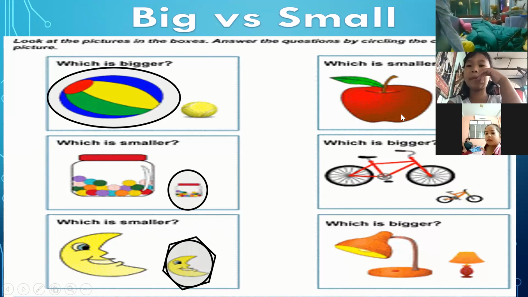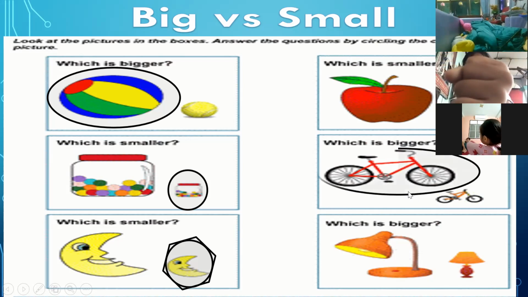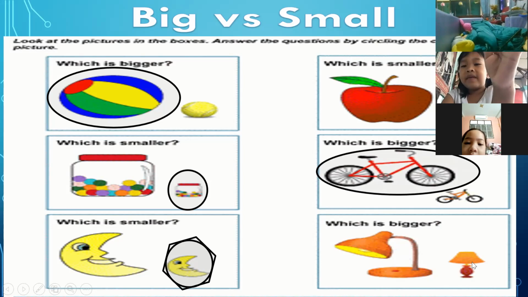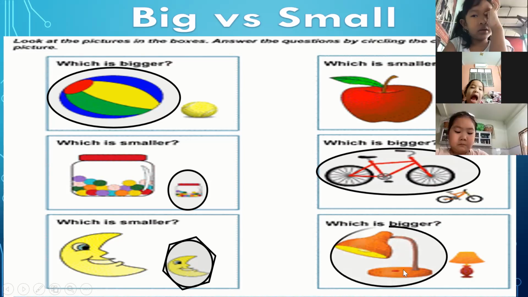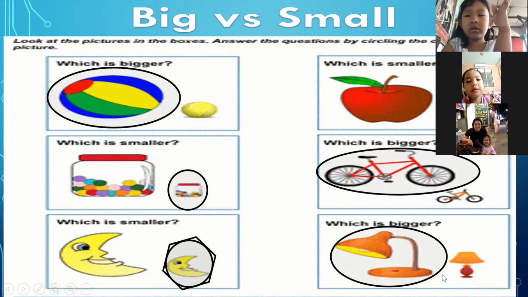Okay. And then which is bigger? This bike or the other bike? This bike is bigger than the other bike. And then this one. Which is bigger? This lamp or this one? This one is bigger than the other lamp. So I hope you understand already. Greater than, less than, or big and small.